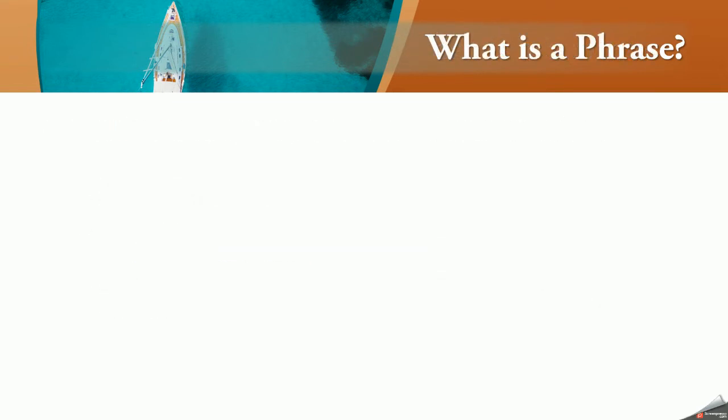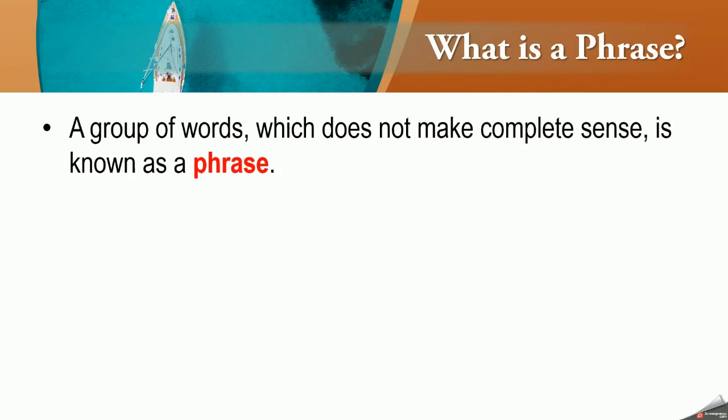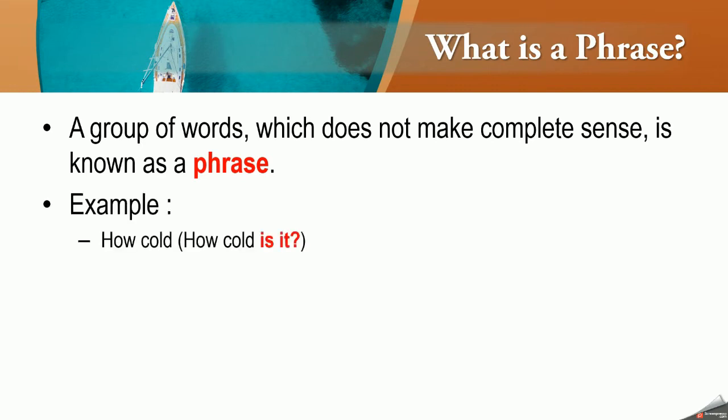Next is, what is a phrase? A group of words which does not make complete sense is known as a phrase. For example, "how cold." When we say how cold, the exact meaning is not clear, because firstly it is not a sentence, it's just half a sentence, or a part of a sentence.